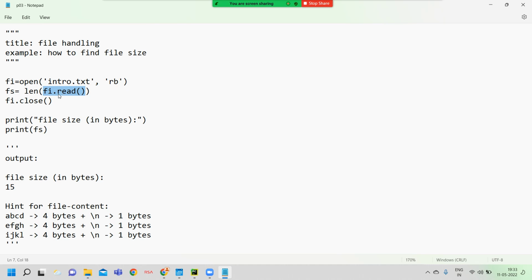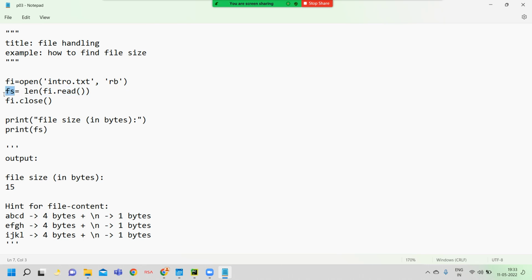The size of that read content is found by the len function. The len function finds out the data size of the given value. For example, here the given value's data size is 15, so the len function finds the data size 15.